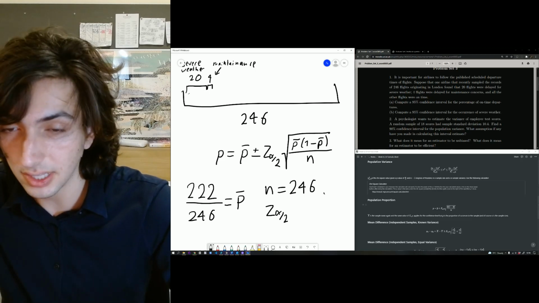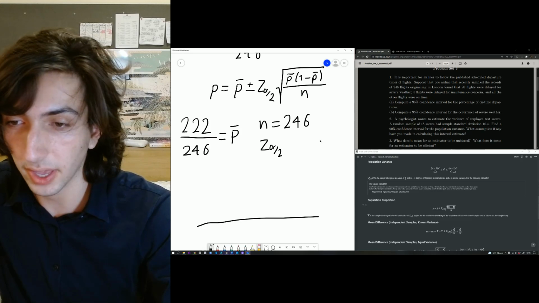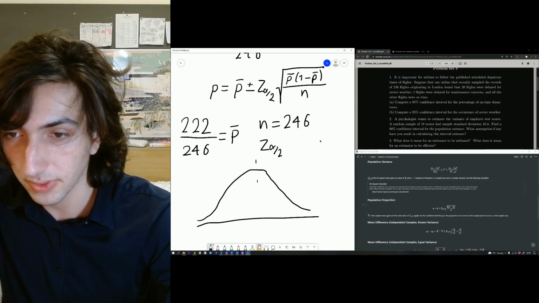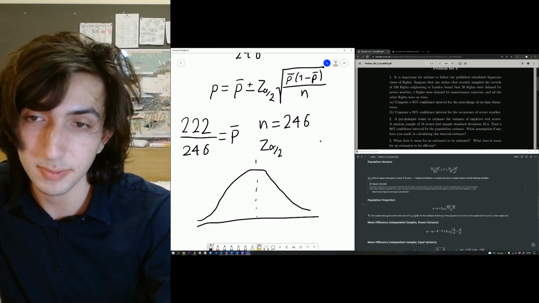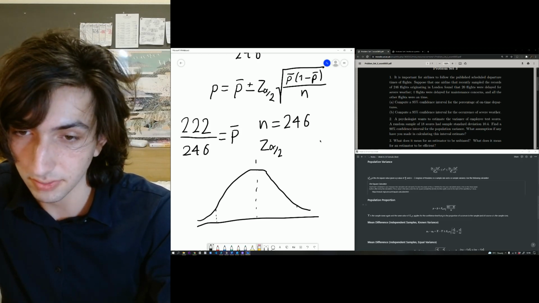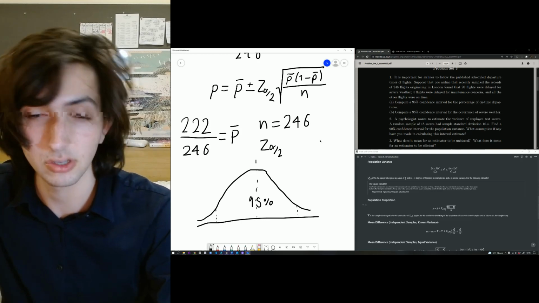Okay, so let's look at a normal distribution just to figure this out. Think of a 95% confidence interval as taking up 95% of the graph, right? So we're going to cut it off at this side and cut it off at this side. So 95% is covered by these areas. So what is each tail going to be?